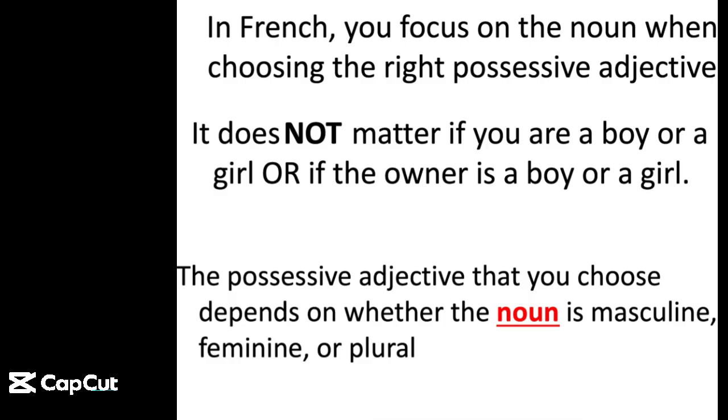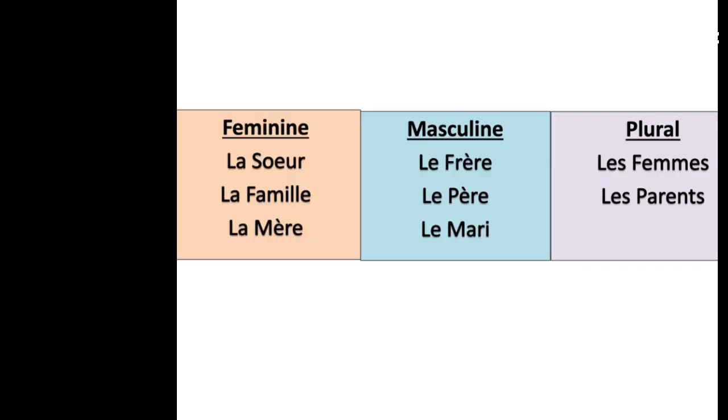Again, the possessive adjective that you choose depends on whether the noun is masculine, feminine, or plural, which is the word that comes after. And this is how we do it in French. I know that in English you do not have that, because we do not have masculine and feminine words in English, but we do have them in French. So here are some examples of feminine, masculine, and plural words. And I picked family members since we're doing family members in this unit.